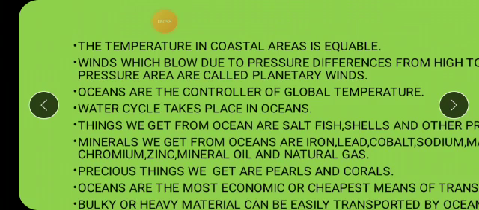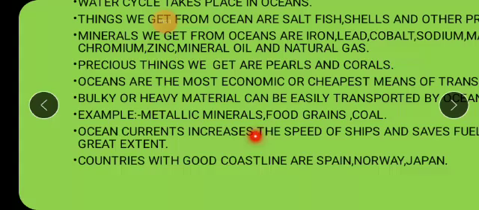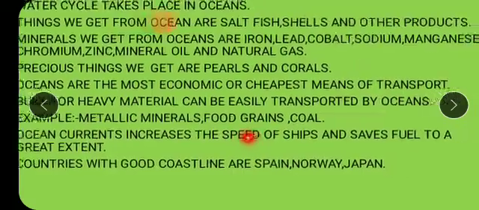They are the controller of global temperature and the water cycle, and the things which you get from the ocean: salt, fish, shells, and some other products, and even minerals you get from the oceans: mineral oil, natural gas, isn't it? Precious things like pearls and corals. Bulky material can be easily transported by oceans. Then ocean currents increase the speed of the ships and save fuel.